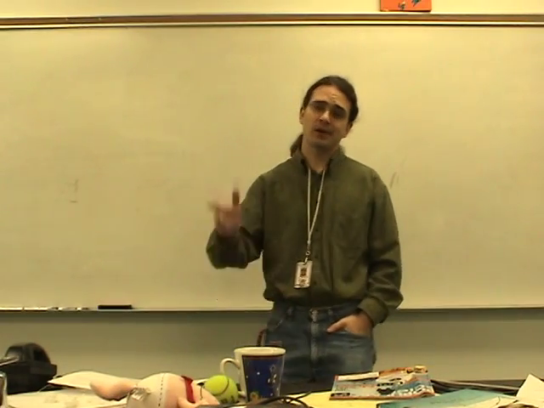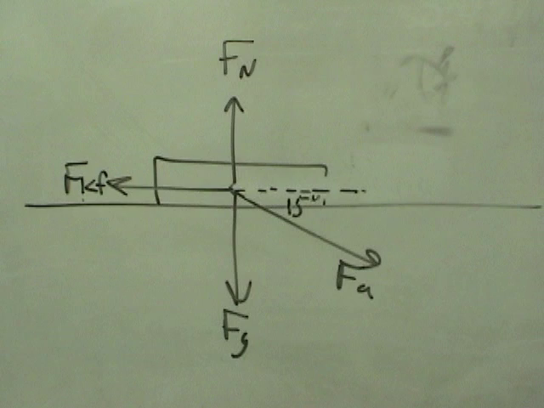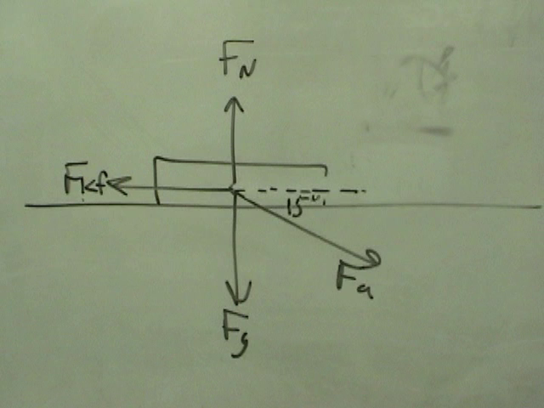All right, Bo, where do you want to start? We should start with the force normal up. Force of gravity is always down. Force applied you gave us is going to be to the right and below the positive x-axis by 15 degrees. And the force of kinetic friction is to the left.